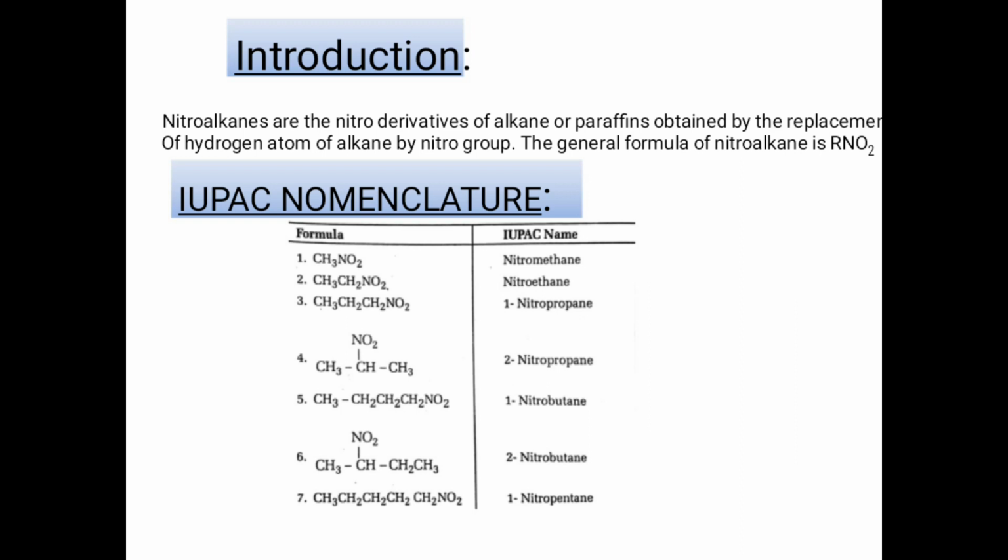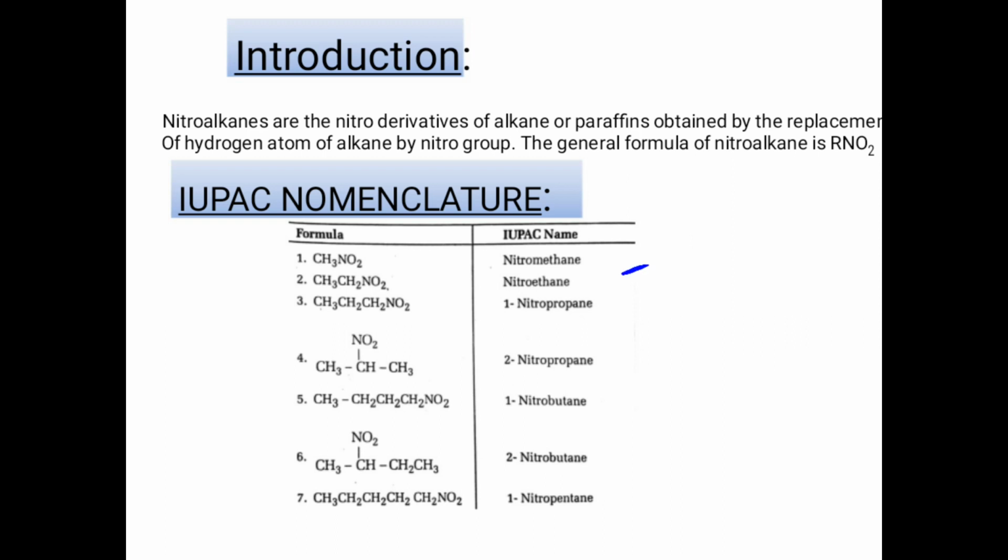Now we will discuss the nomenclature of nitroalkanes. Aliphatic nitro compounds are named as nitroalkanes. According to IUPAC system of nomenclature, the prefix nitro is added to the name of alkane to which the nitro group is attached after replacing hydrogen. We can discuss with some examples here. First, CH3NO2. The parent alkane is methane. If we replace one hydrogen with NO2, nitromethane is formed.